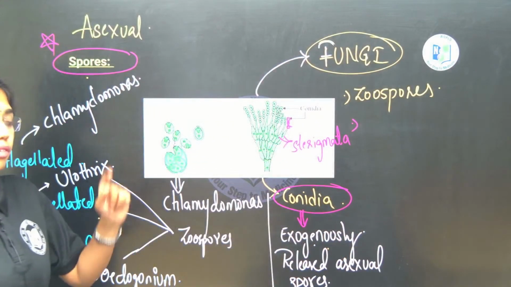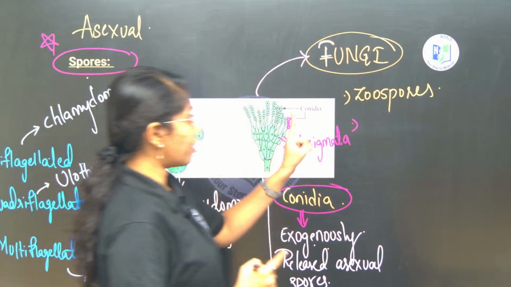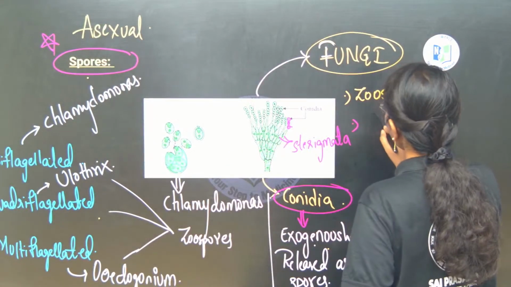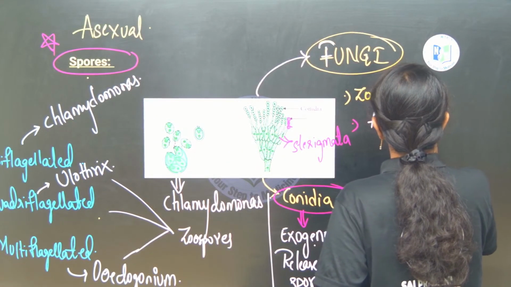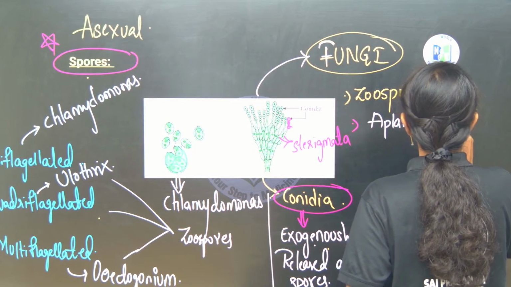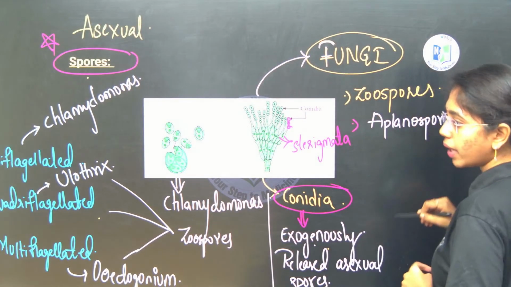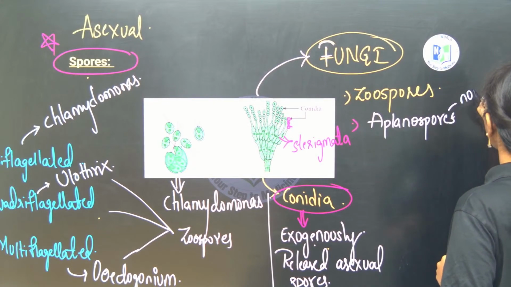Fine, right, ma? First is zoospores, those are flagellated. Second is aplanospores. Aplanospores are non-flagellated spores.